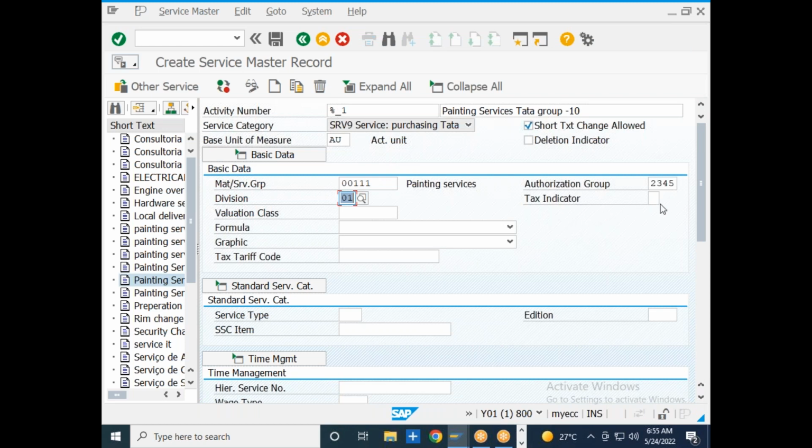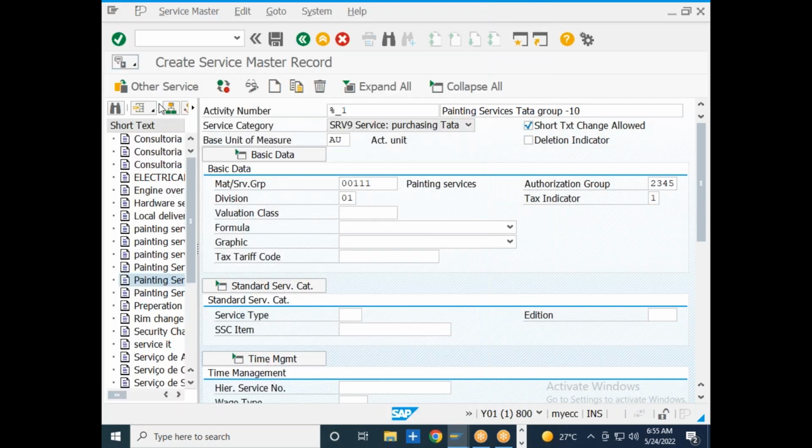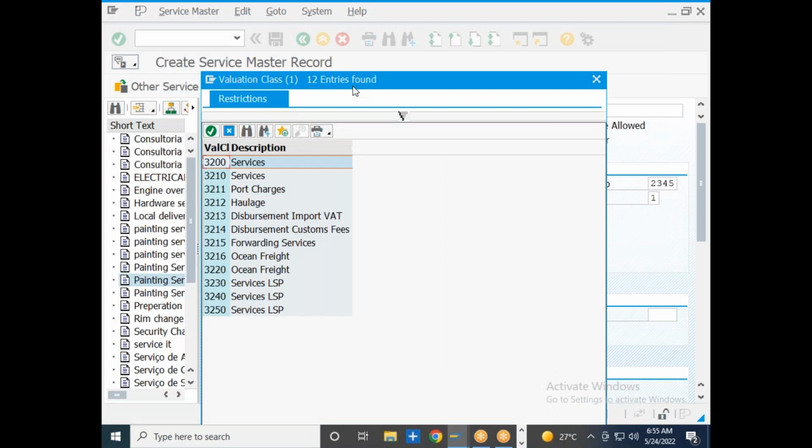Then tax indicator. I will select the relevant tax indicator over here, whether it is off tax or full tax. Then valuation class. You just need to select the relevant valuation class for accounting purposes. If you want to post accounting transactions against this particular service, you need to select the relevant valuation class that pertains to this particular service.